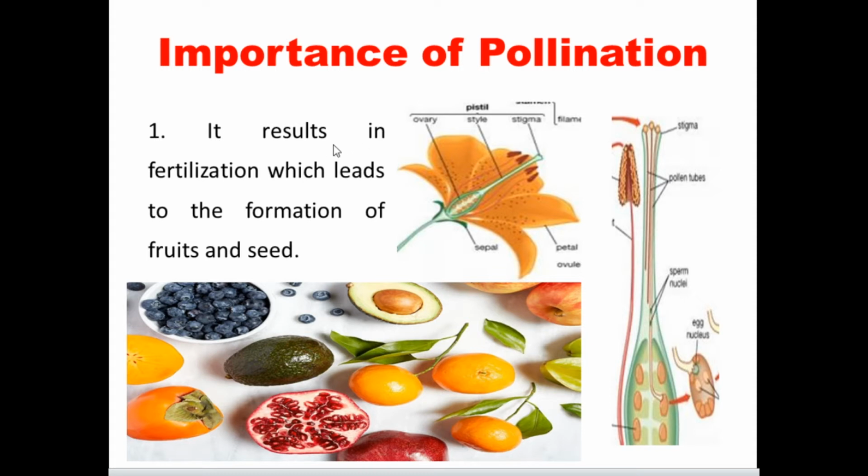Pollination results in fertilization, which leads to the formation of fruits as well as seeds. The formation of fruits is always carried out by fertilization, and fertilization always depends on pollination. If pollination takes place in the flower, the fertilization process may occur. Without pollination, there won't be any fertilization in the flower.